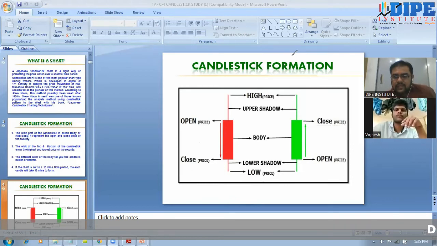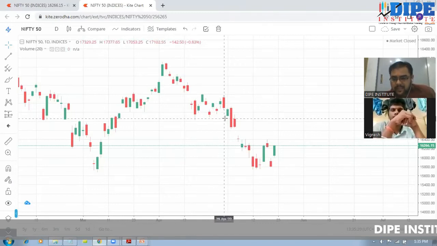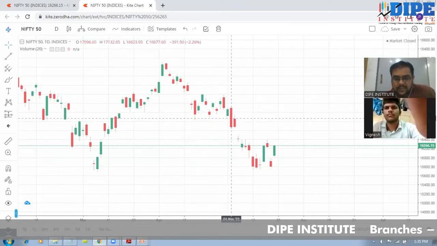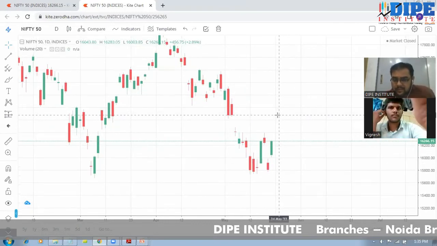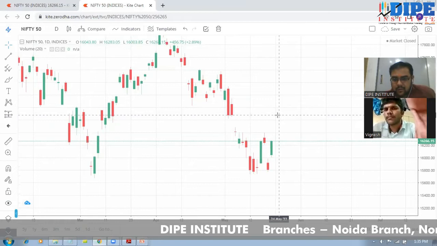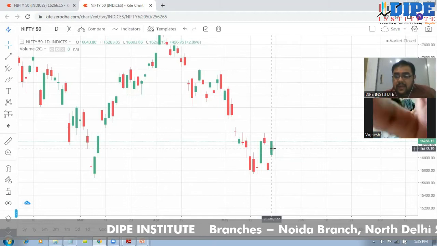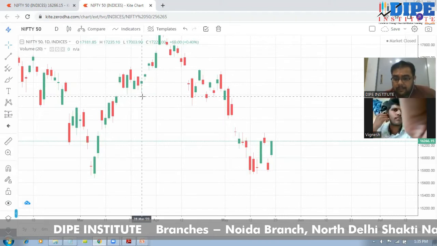But if you notice here on this chart, green and red candles are of different shape and different size, right? All the candles are not of the same shape and size. Every candle is of different shape and different size. Now, these different shapes and different sizes of candles basically indicate the different market momentums. Sometimes the market is very strong, sometimes the market is weak. So the study of these candles is important. So what we study here is different candle patterns, because different shapes and sizes of candles make different candle patterns.